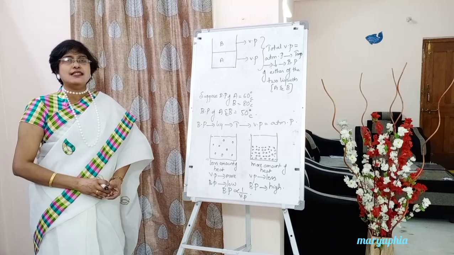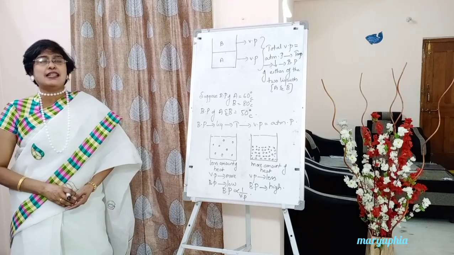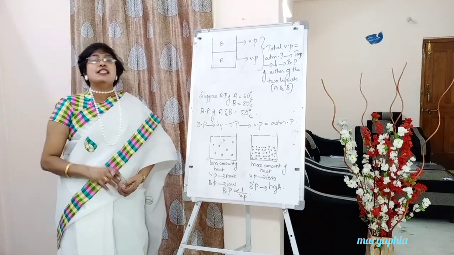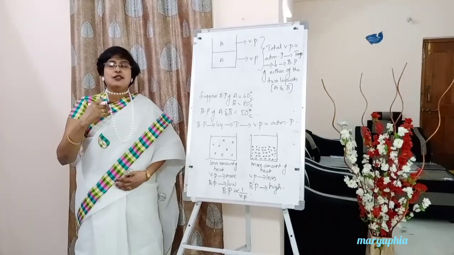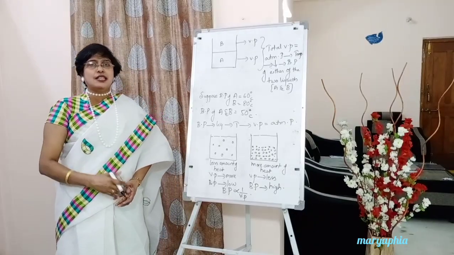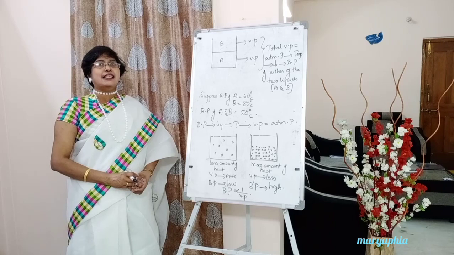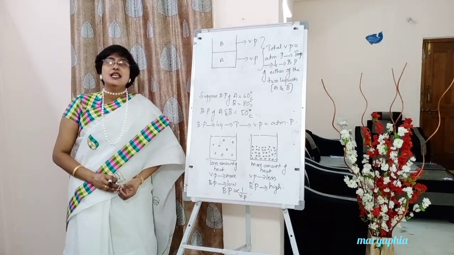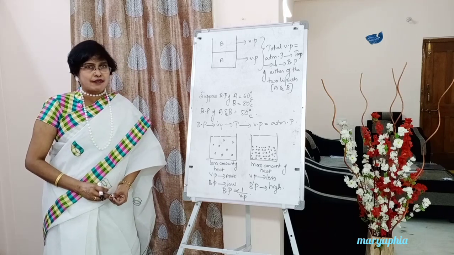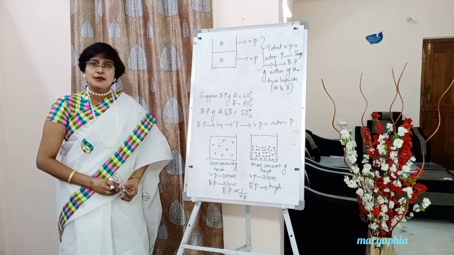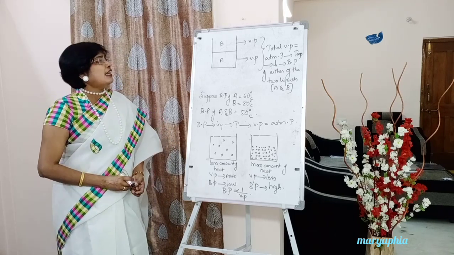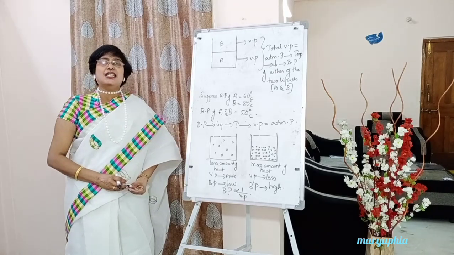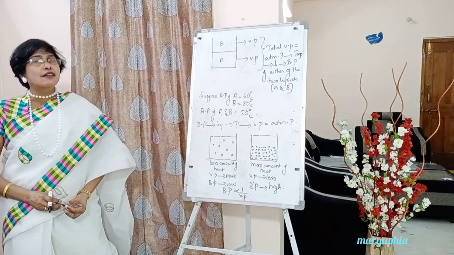Now look here, students, I have just given you a diagrammatic representation which you need not write at the time of exam or in your notebook, just for your understanding. So this is the beaker where I have taken two immiscible liquids, named A and B. A exerts its own vapor pressure, B exerts its own vapor pressure.